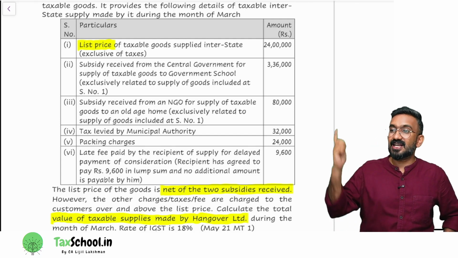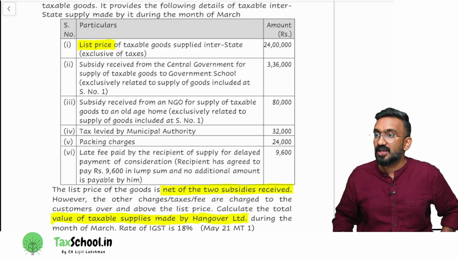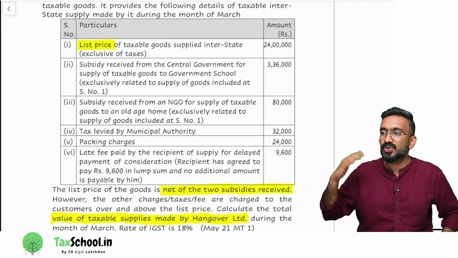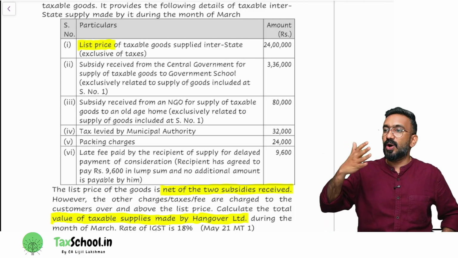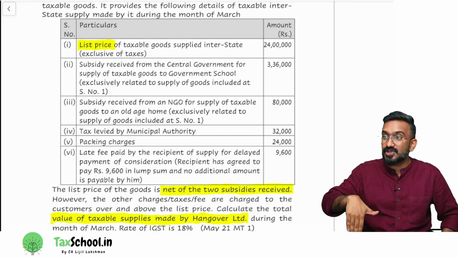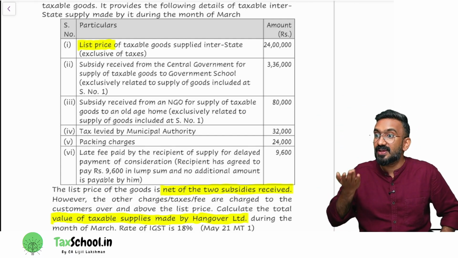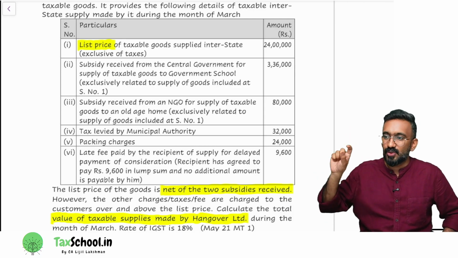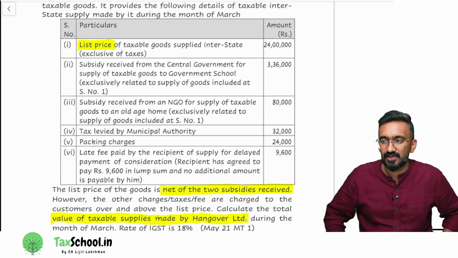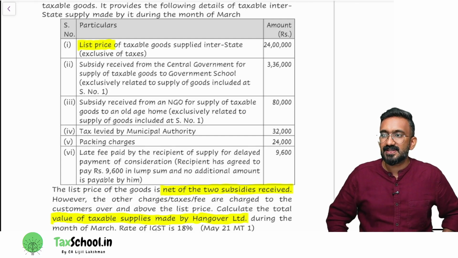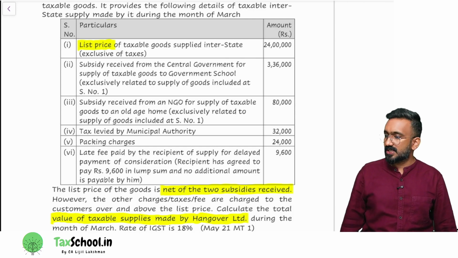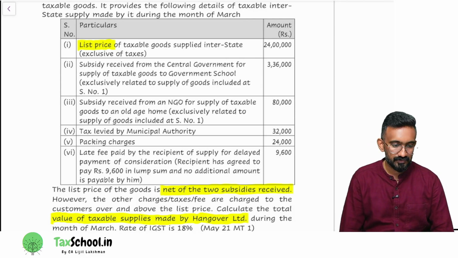Next question. Is it a government subsidy or non-government subsidy? Non-government subsidy. Can I reduce it from the value? No, I cannot reduce it. But did I already reduce it? Yes. What should I do now? Add it back to the value. So you write it in the amount column, 80,000. What is the section that you will refer for this? Same section, 15(2)(e).